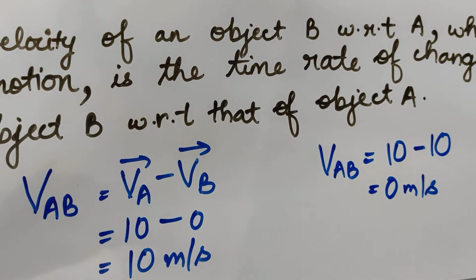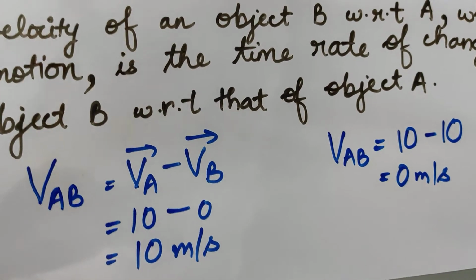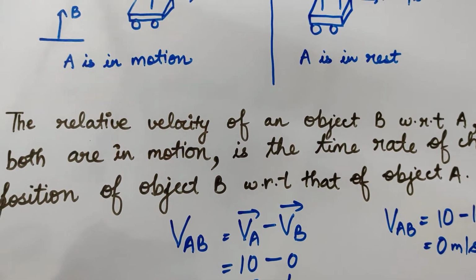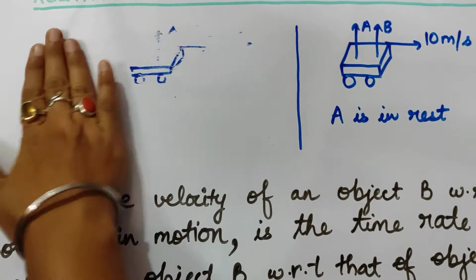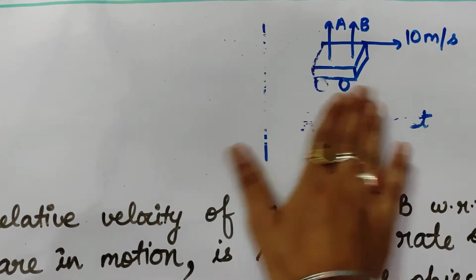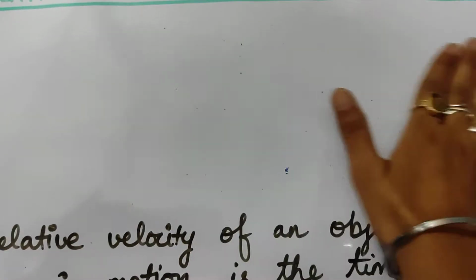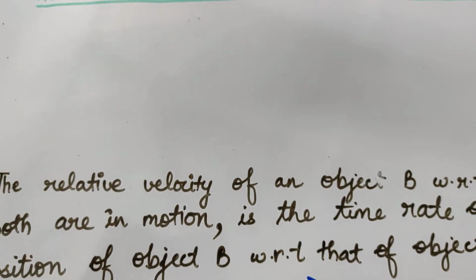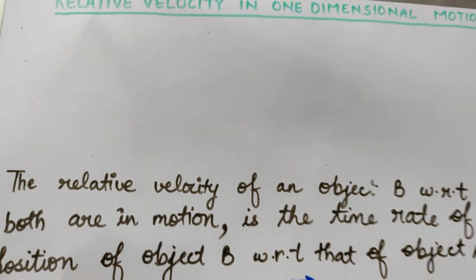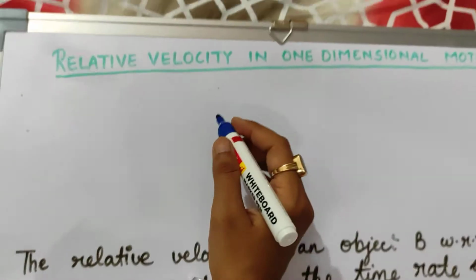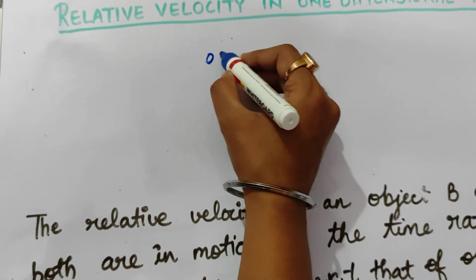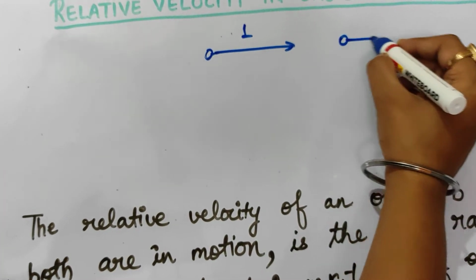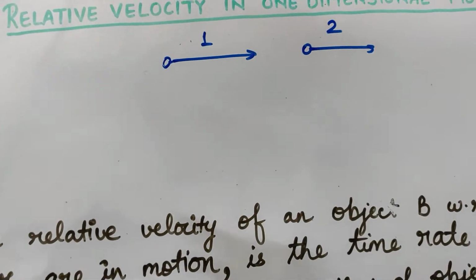Now we will find out the expression for relative velocity of an object. For finding the expression of relative velocity, we will assume that there are two objects, 1 and 2.